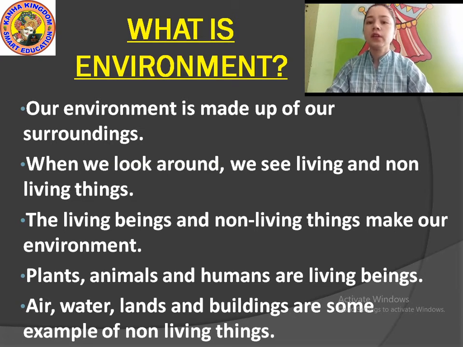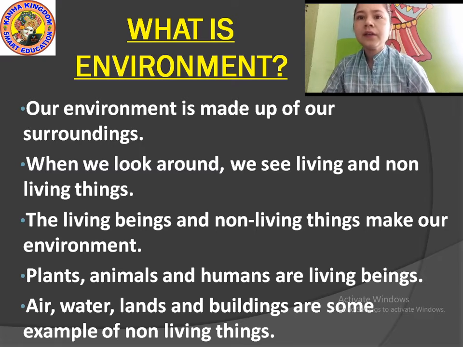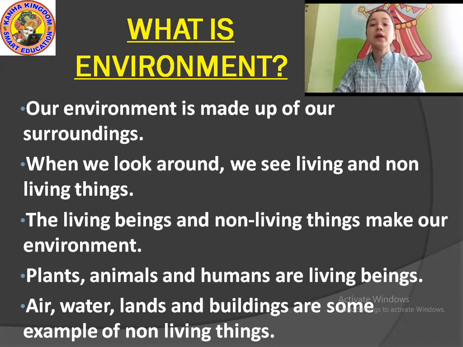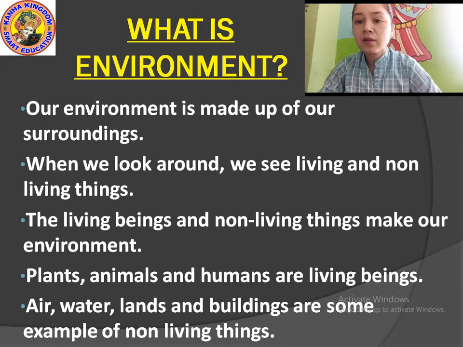So listen carefully. The living being and non-living things make our environment. What make our environment? Living being and non-living things make our environment. Understood?